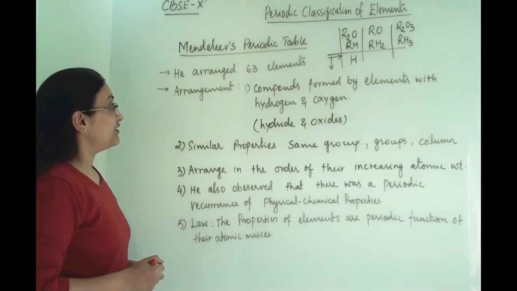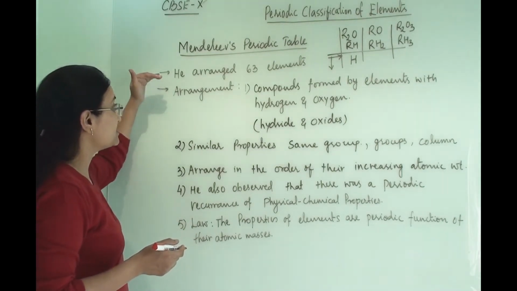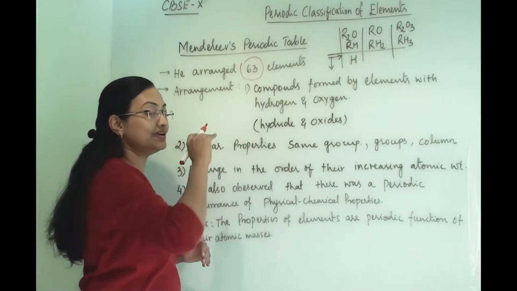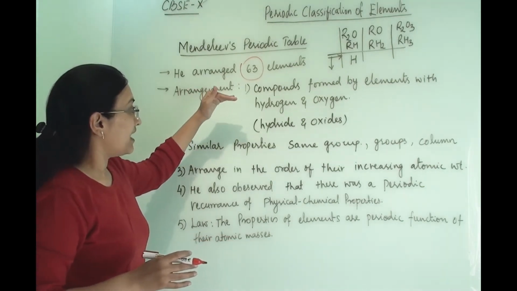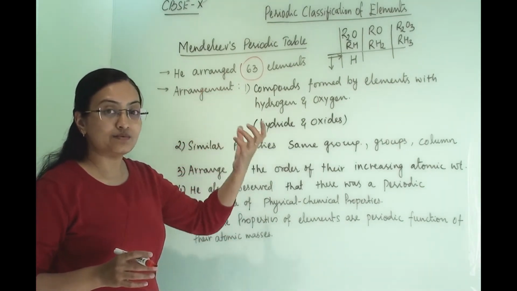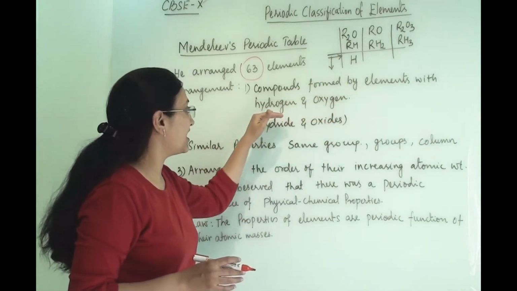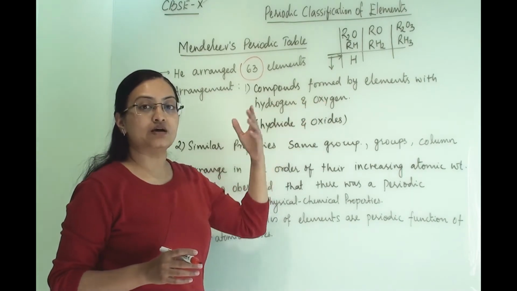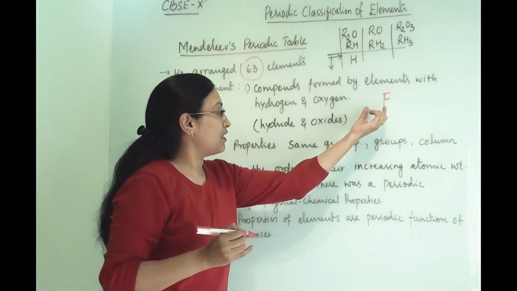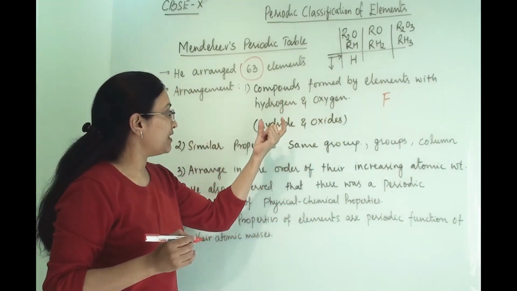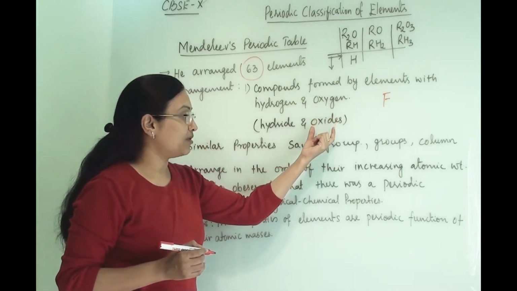So Mendeleev's periodic table or periodic law, whatever he designed, he arranged 63 elements. At that time 63 elements were known, and he arranged them according to their properties. As a base, he took the compounds formed by elements with hydrogen and oxygen. For example, fluorine: he found out which kind of compound fluorine will make with hydrogen, and which kind of compound fluorine will make with oxygen.